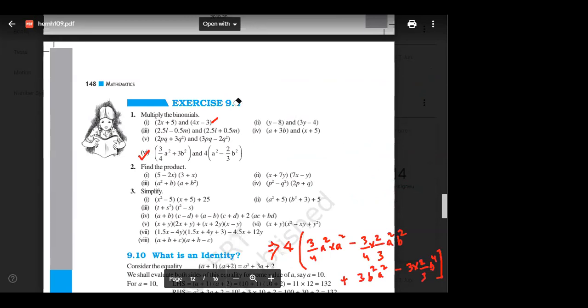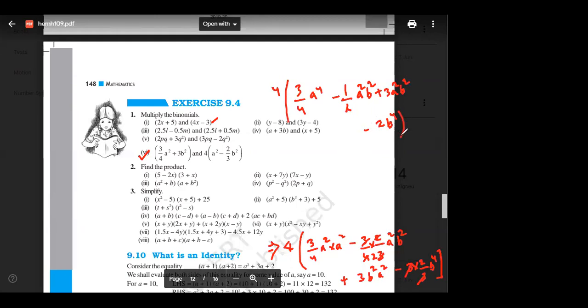Okay. So next, last step is the 4 bracket. It is what? 3 by 4 a power 4, minus 3 gets cancelled. 2 will divide this 2 times. 1 by 2 a square b square plus 3a square b square, right? Minus 3 will get cancelled. 2b to the power 4.